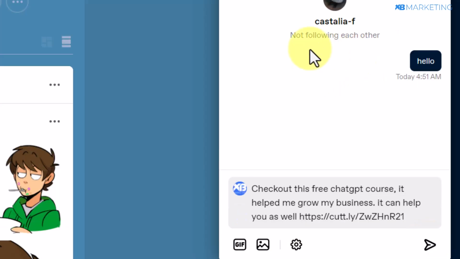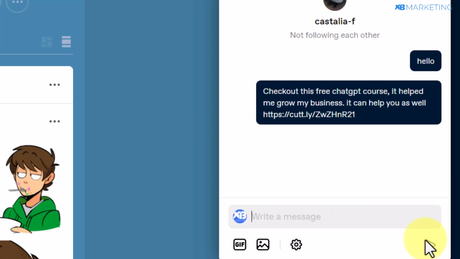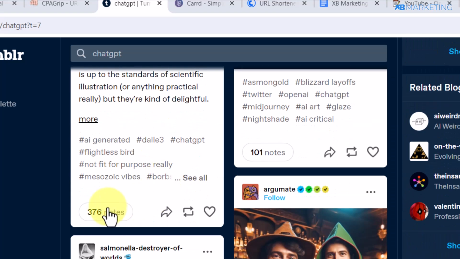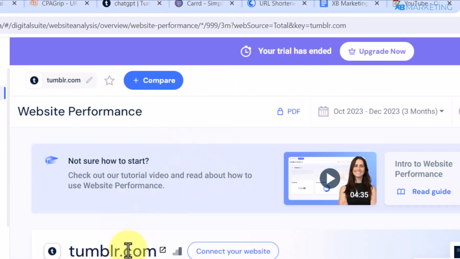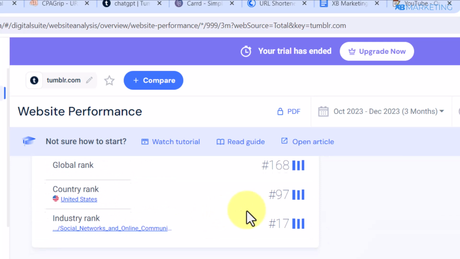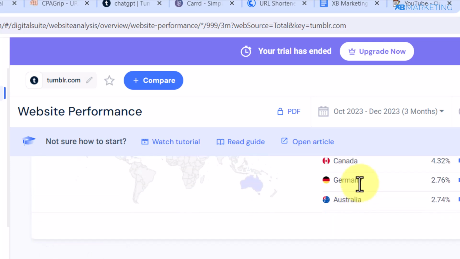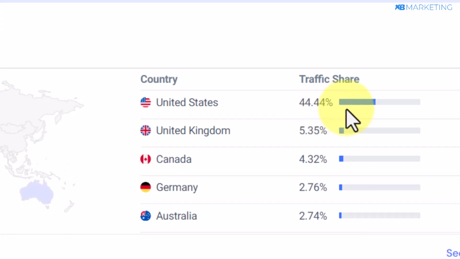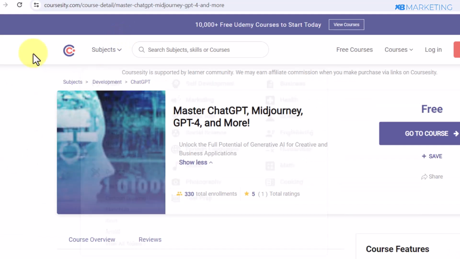You want to repeat this same process for other accounts as well. As you can see, I'm not even following this account, and I can send a message to it. So do this for as many accounts as possible, and keep in mind most of the traffic that comes to Tumblr is from tier 1 countries. As you can see right here, it gets over 500 million visits every single month, and most of the traffic is mainly from the United States. If these people complete 3 offers from your content locker, you can imagine how much you're going to get per person.